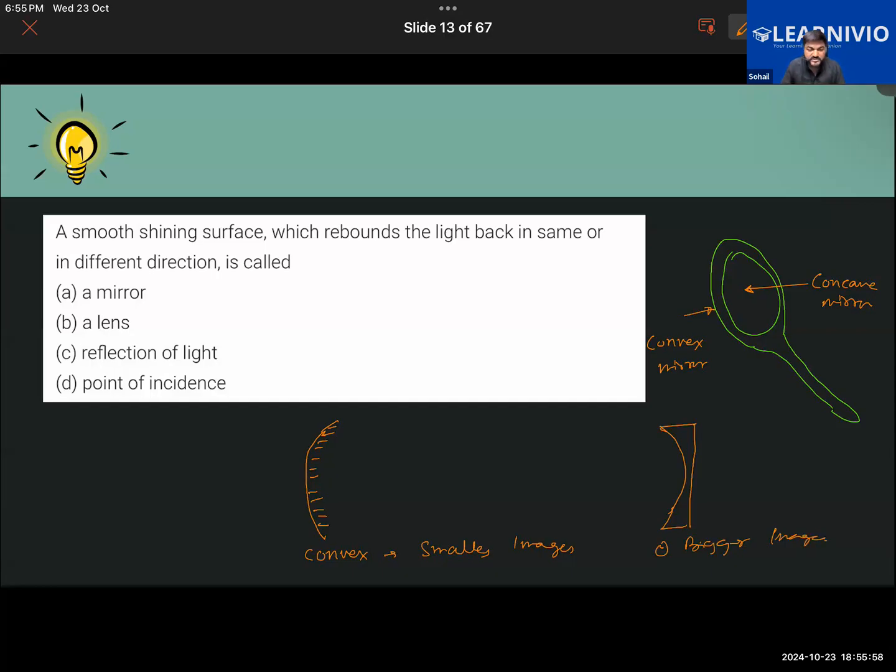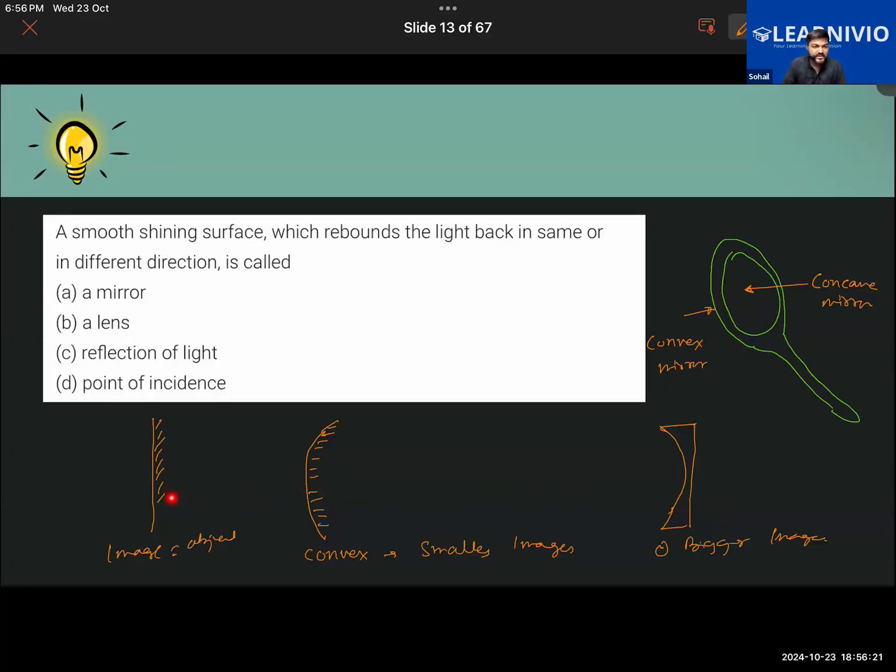So that is the case about these three types of mirror particularly. In the case of the plane mirror, I have told you that the image will be of the same size as that of the object. Their size will be the same. But in the case of the convex, the image will be smaller as compared to the object, and for the concave, the image size will be bigger as compared to the size of the object.